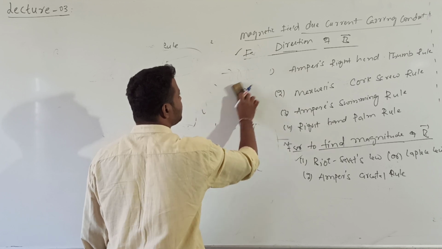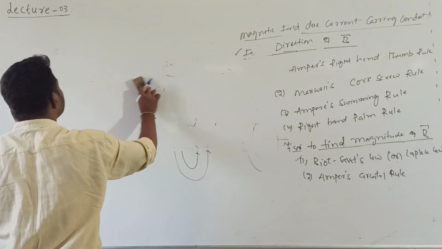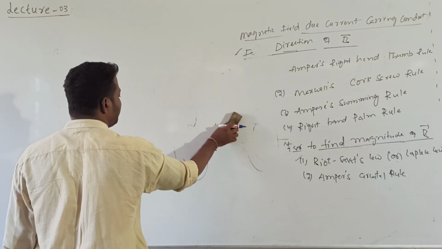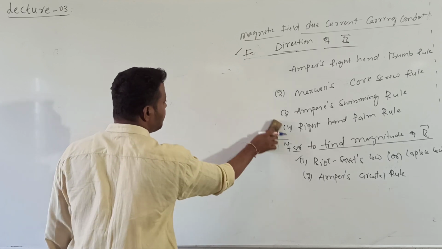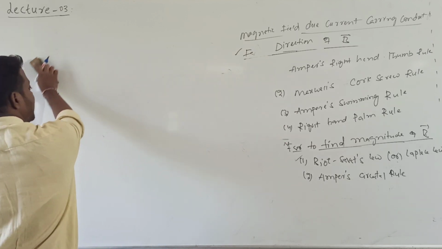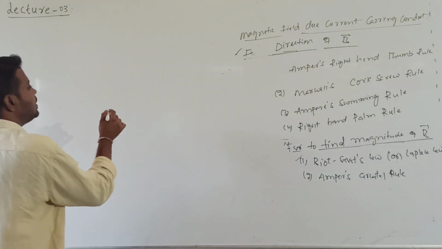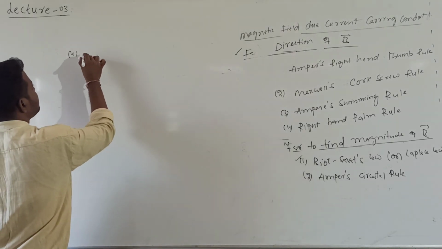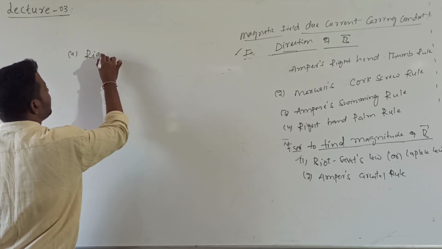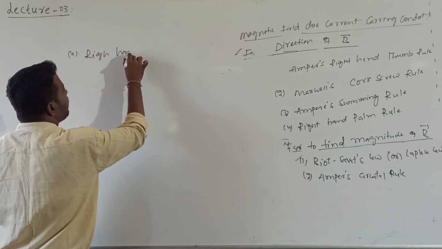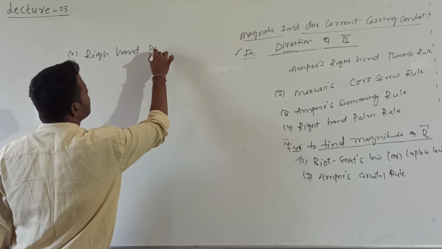Three rules are over. But comparing all these rules, in very few books there is one more simple rule, that is the right hand palm rule. So what is this right hand palm rule?